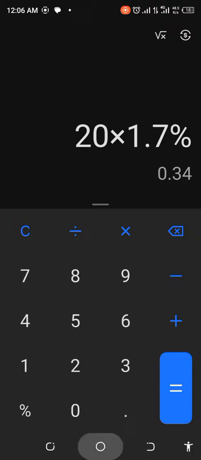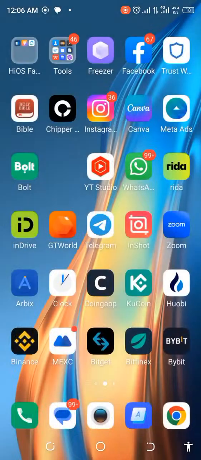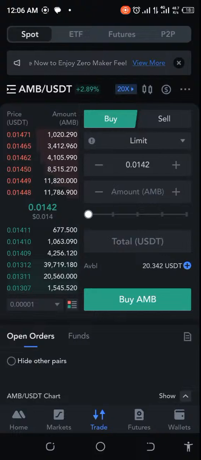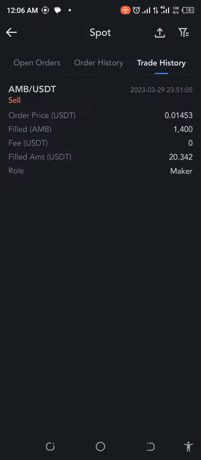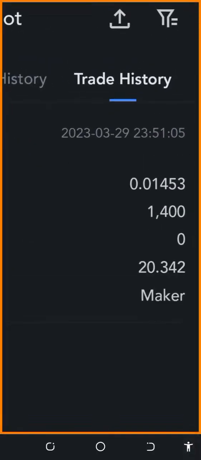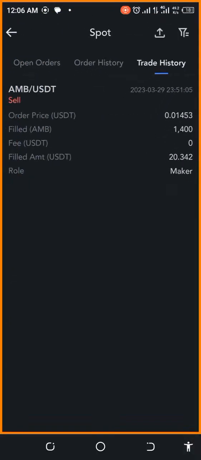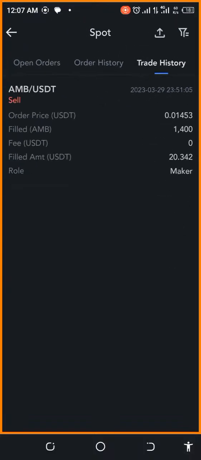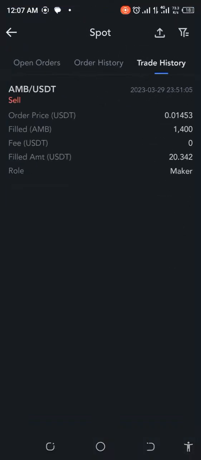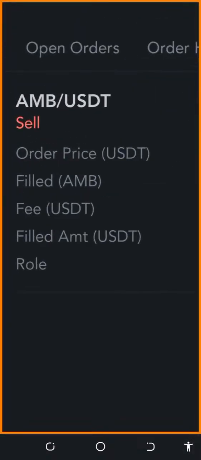Okay, so we can see that this was actually a very fast trade. It didn't take us up to an hour. So let me go check the order history to see what's in here. Wow, you can see it's actually a very new platform, my very first execution of a trade here. You can see that we got 20.34, but what we started out with, if you remember, is $20. So that means our profit is 34 cents. And you can see that the fee is zero.